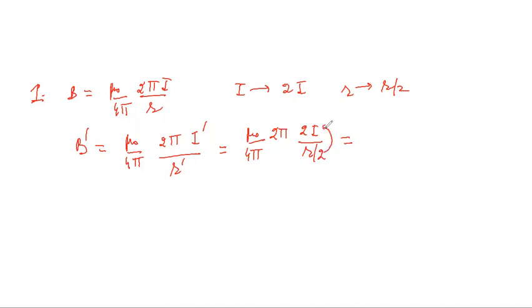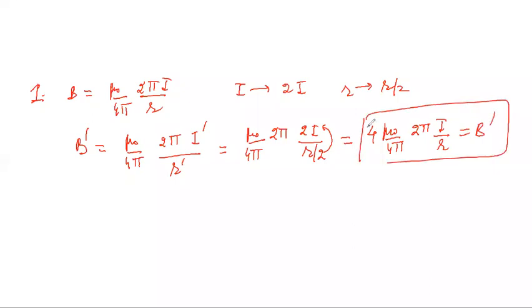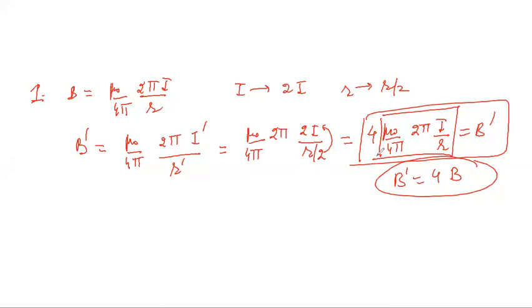This R will go in the numerator and 2 into 2 will become 4 times. So it is 4 times mu naught upon 4 pi into 2 pi into I upon R, right? So this is what I have in place of the magnetic field, and it will become 4 times the original value. This quantity was the original value of magnetic field, and now it has become 4 times, right?